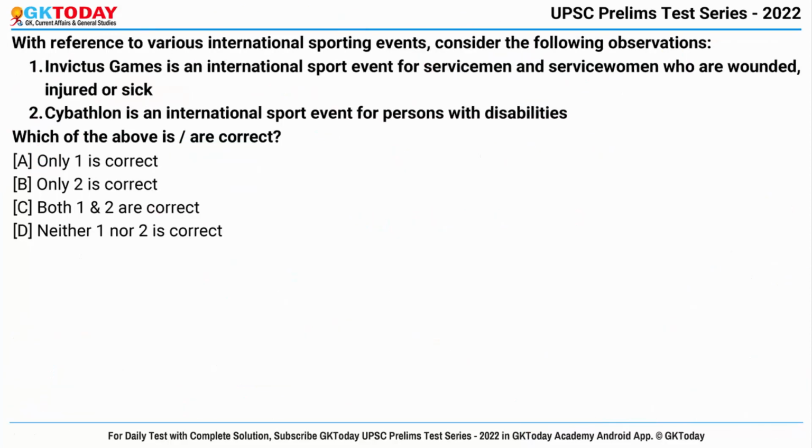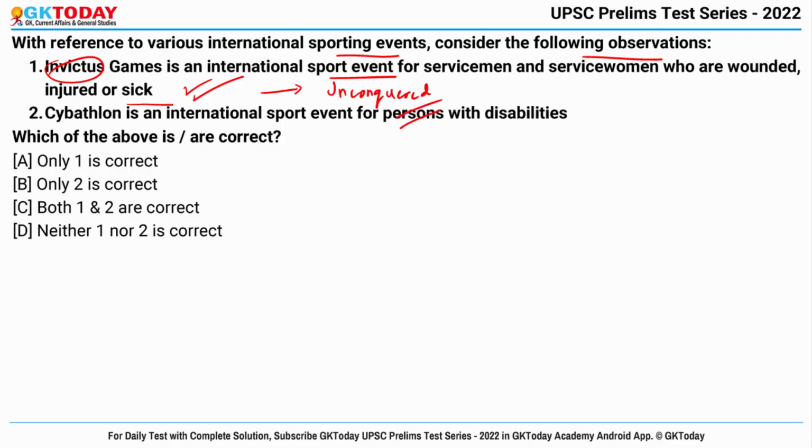Okay. Question number 2. With reference to various international sporting events, consider the following observations. First is Invictus Games is an international sport event for servicemen and servicewomen who are wounded, injured or sick. So yes, this is absolutely correct. Actually, the word Invictus means unconquered, means the person which cannot be conquered.